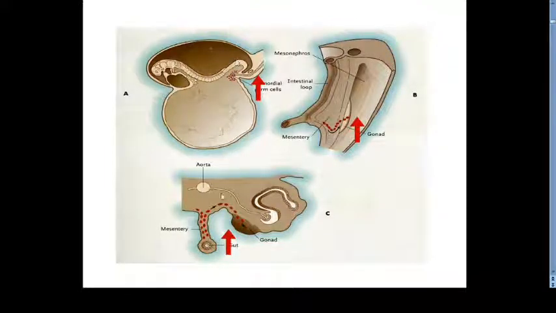From the hindgut, via the mesentery of the hindgut, by amoeboid movements, these primordial germ cells will reach the gonadal ridge. Their appearance is around 24 days, but their migration is usually completed by the 6th week of intrauterine life.